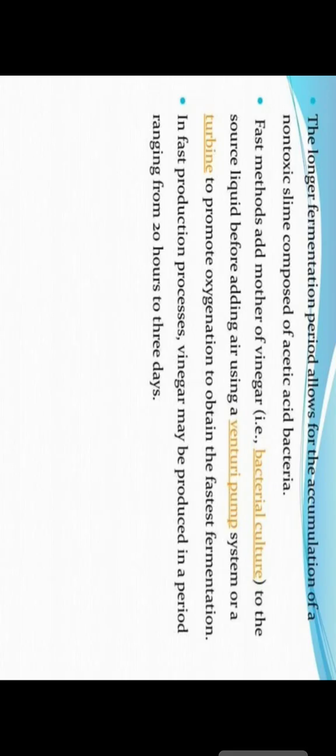So in the fast production process, vinegar may be produced in a period ranging from 20 to 24 hours to 3 days.